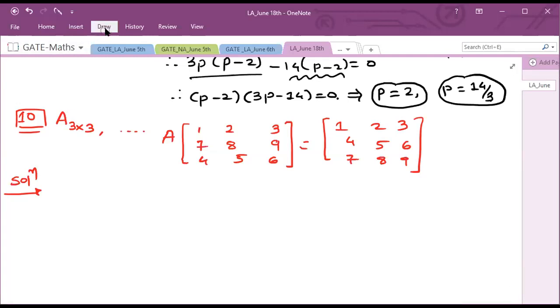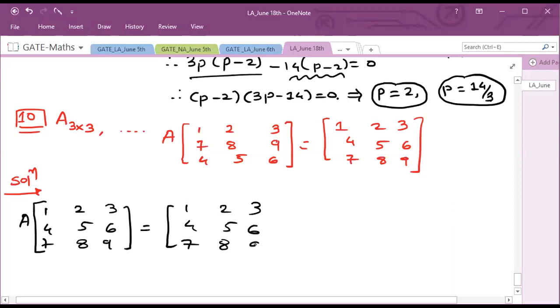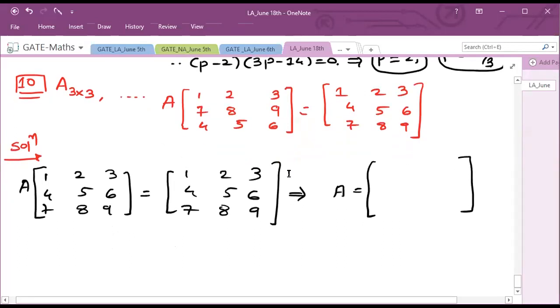Understand this question carefully. Let me change the question. If it were A into 1 2 3, 4 5 6, 7 8 9 equal to 1 2 3, 4 5 6, 7 8 9, and A is satisfying this condition, then what should your A be? First give me this answer.